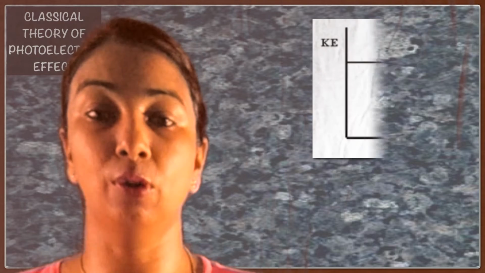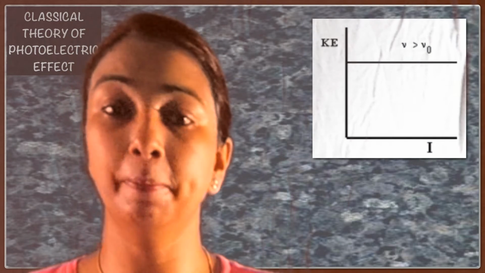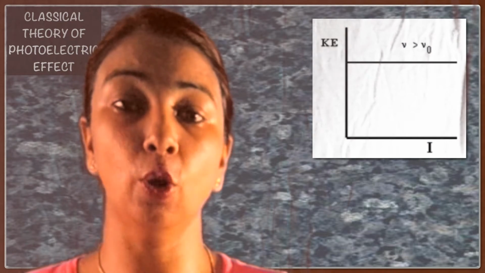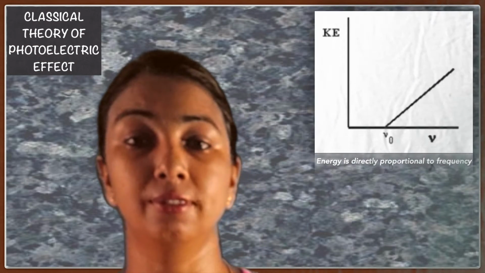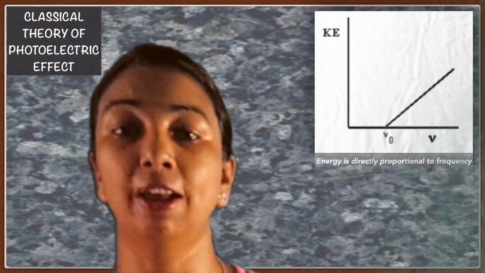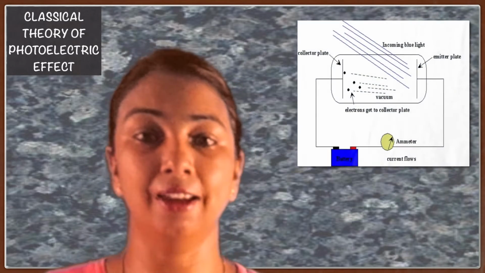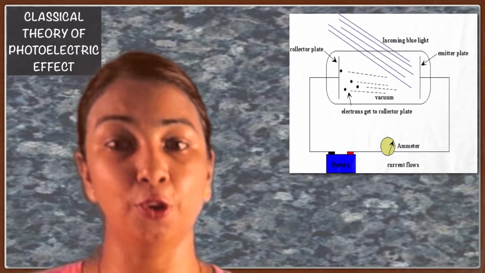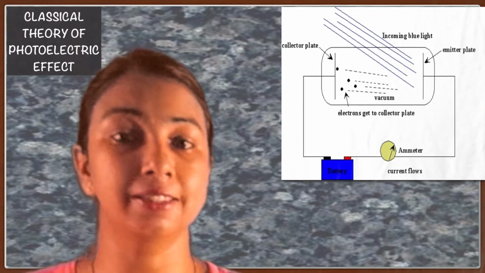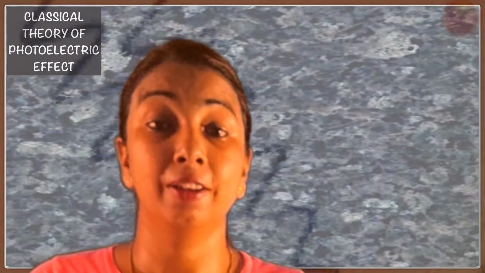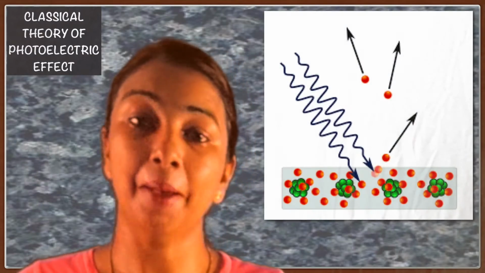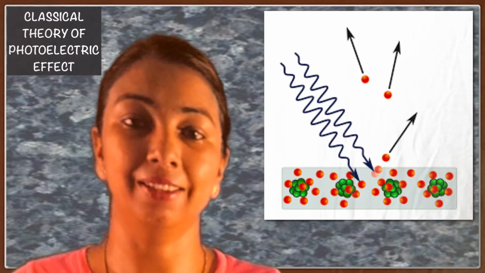The maximum kinetic energy acquired by the electrons remains the same and does not depend upon the source, either weak or strong. However, the energy of electrons depends upon the frequency of light. The amazing fact is that when light is turned on, the effect immediately starts, or we can say the photoelectrons are emitted instantaneously.